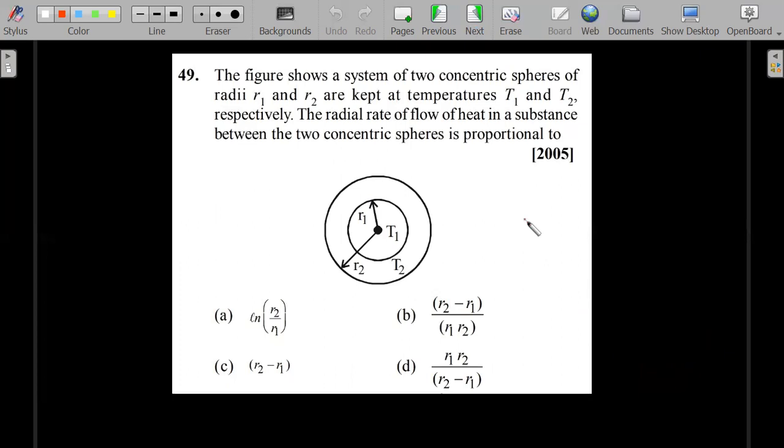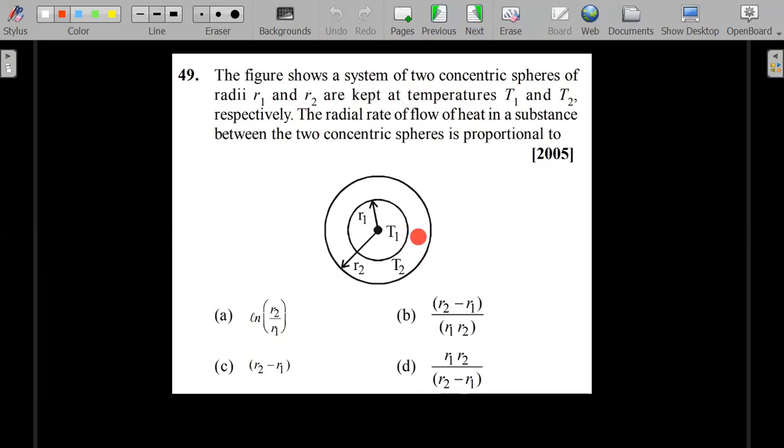Now, spherical or radial heat flow of substances. So let's try to see this. It's from a very old paper, but has been asked quite a few times in recent times also. A figure shows a system of two concentric spheres of radii R1 and R2 kept at temperatures T1 and T2 respectively. That means the inner part is T1 and the outer part is T2.